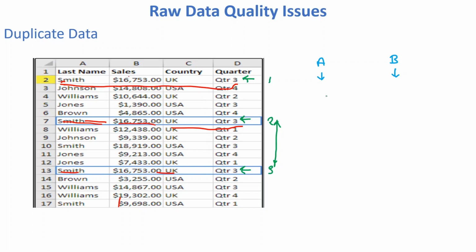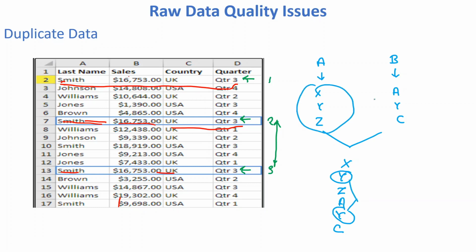A collected some names like X, Y, Z. B collected A, Y, C. When you merge these two employee data, you get X, Y, Z, A, Y, C. You can see there are two employee Y. When we merge the two data into a single table, we get these duplicate rows, so we need to remove this value from our table.